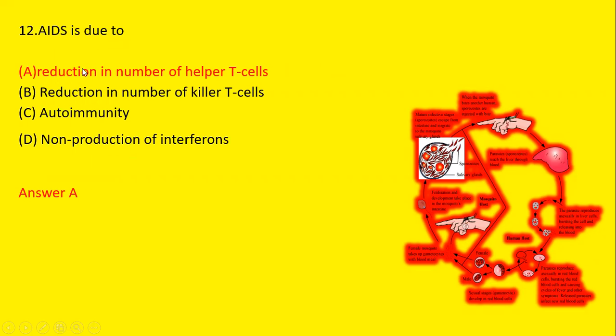AIDS is due to first reduction in the number of helper T cells, second is reduction in the number of killer T cells, third is autoimmunity, and fourth is non-production of interferons. We know that AIDS, that is acquired immunodeficiency syndrome, is caused by the reduction in the number of helper T cells. So option A is the correct answer.